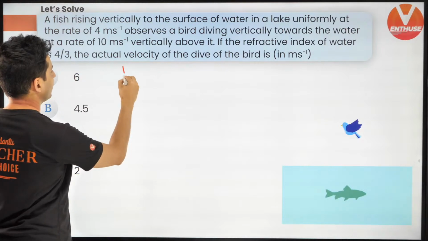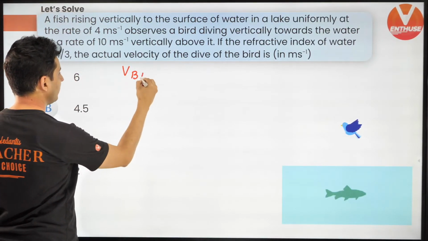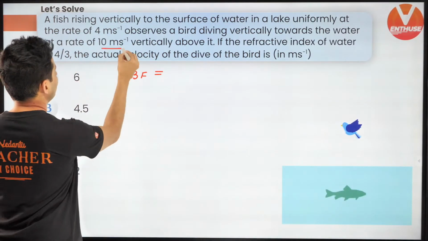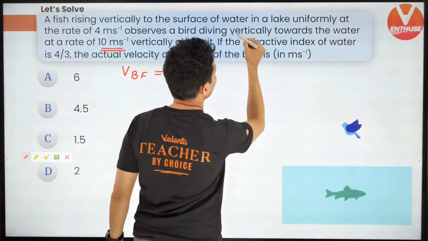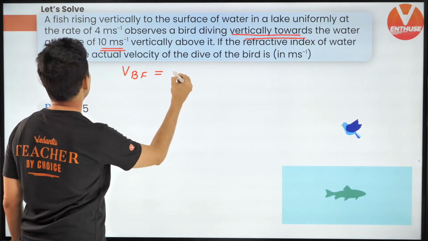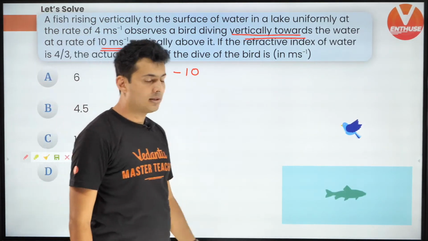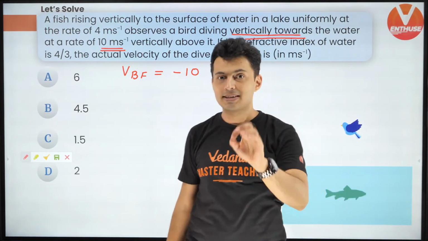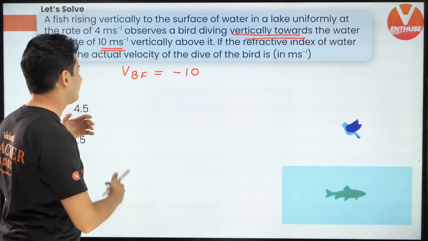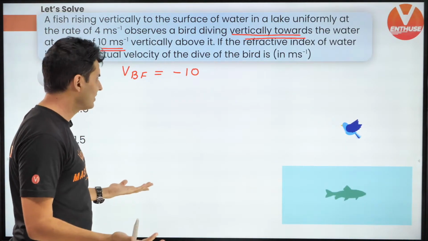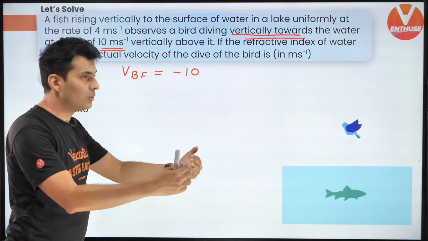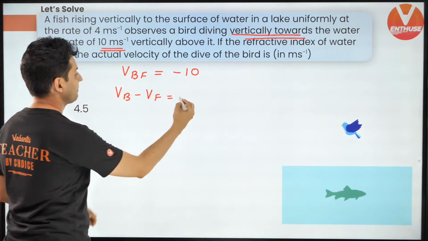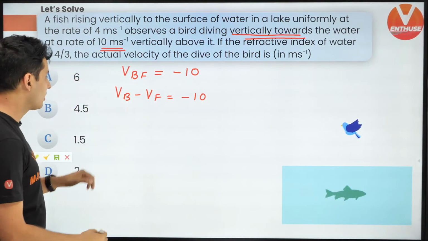According to the given question, what is given to me is the velocity of the bird with respect to the fish. It is given to be 10, but it is going vertically towards the water. That means it will be minus 10. VBF, velocity of the bird with respect to the fish, is 10 meters per second downwards. Now what is the definition of V12 or V23, V5,6, etc.? V12 is V1 minus V2, relative velocity. So this will be VB minus VF by definition. All right, this is minus 10.